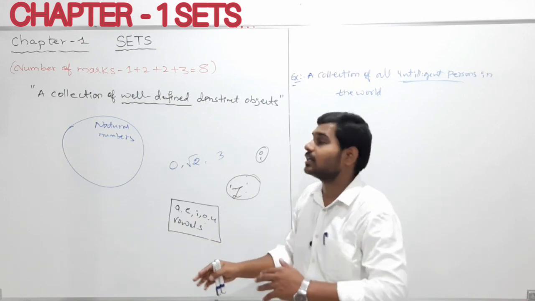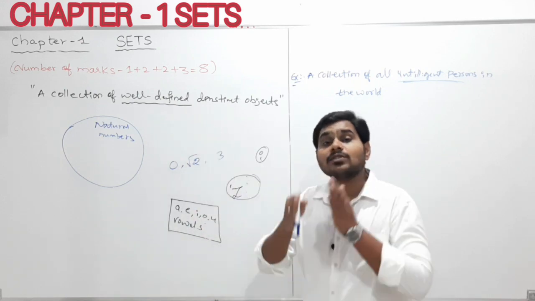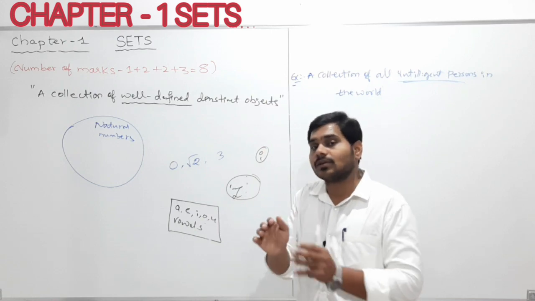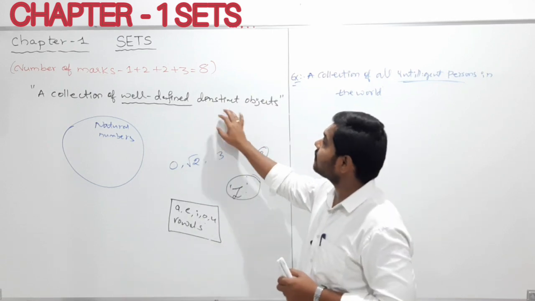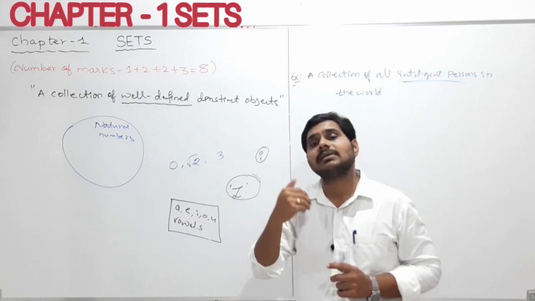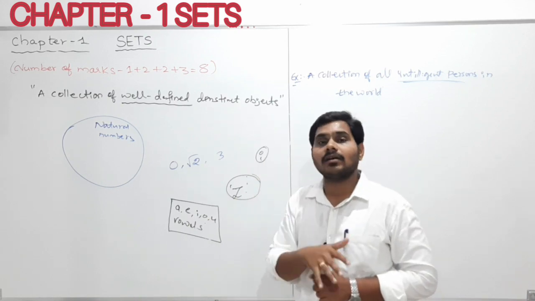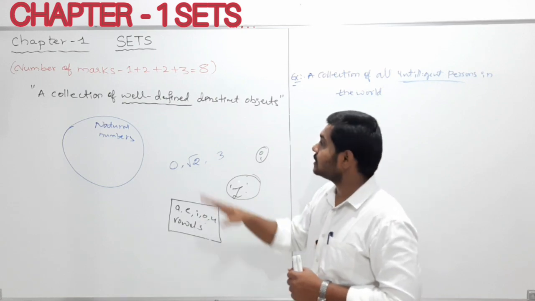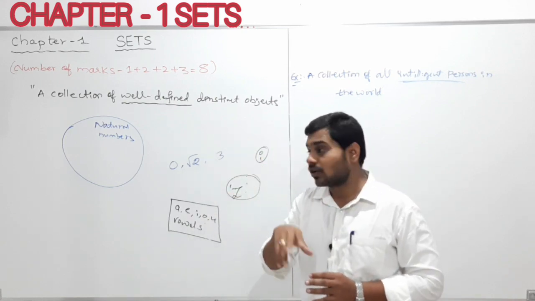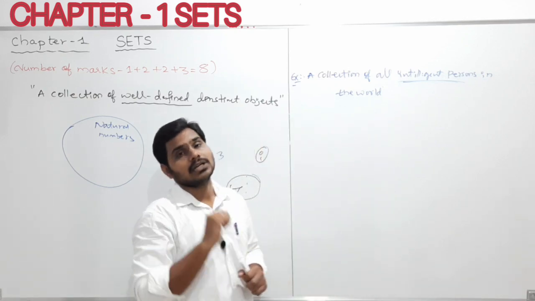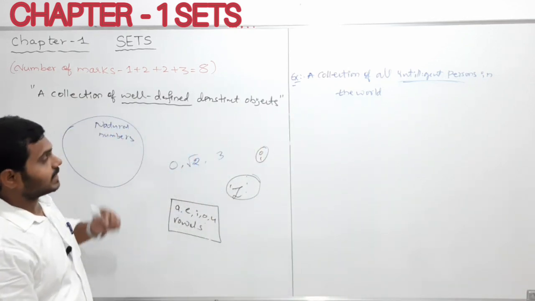So, my dear students, this is what I mean by well defined. Every collection of well defined distinct objects. Distinct means we should take different objects. We should not take only one object, the same kind of objects we won't take. So a collection of well defined distinct, different objects, we can call it a set, my dear students.